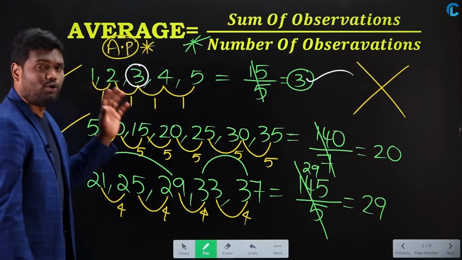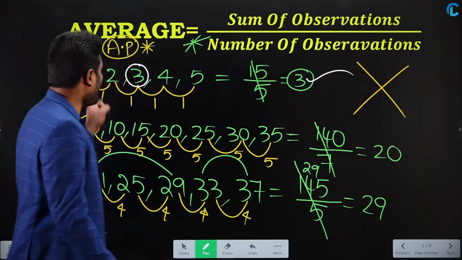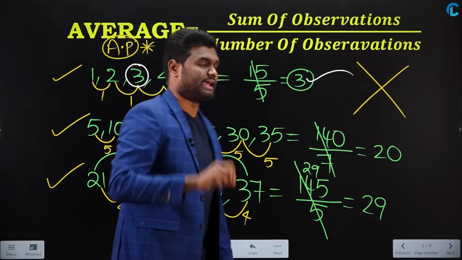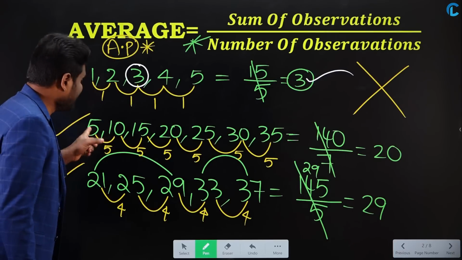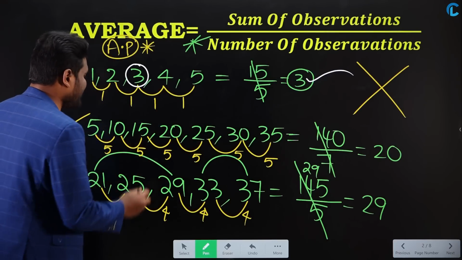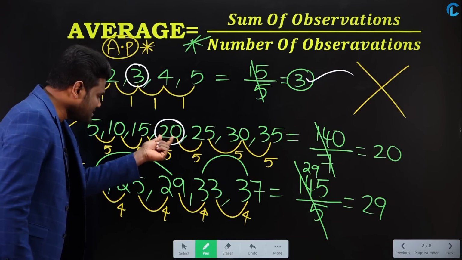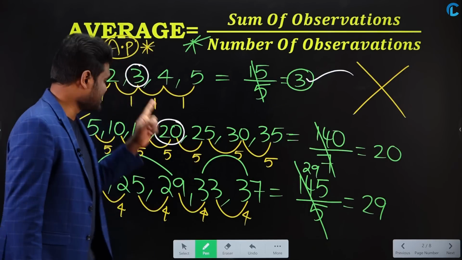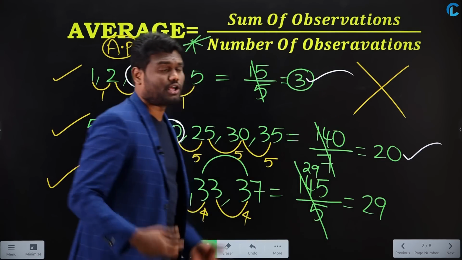Yes or no? And don't forget, you need to arrange all these numbers in ascending order. If you look here, 1, 2, 3, 4, 5, this is in ascending order, and the exact middle number is 3. So the average is 3. In this series, I have a total of 7 numbers. Out of these 7 numbers, the exact middle is 20. Why? Because on the left side of 20 you have 3 numbers, and on the right side of 20 you have 3 numbers. Exactly in the middle you have 20. So we can say that the average is 20.